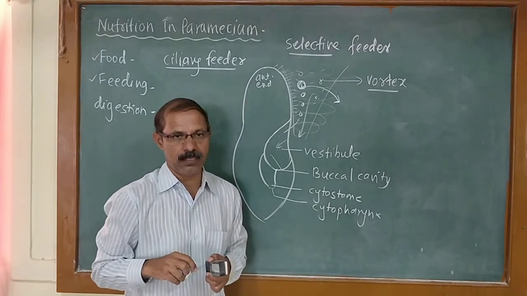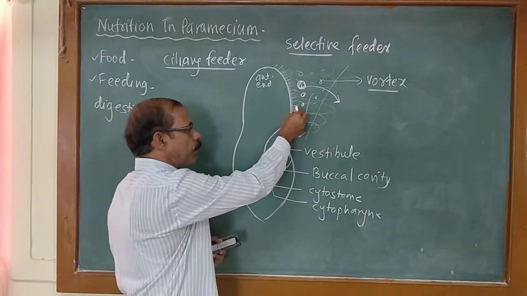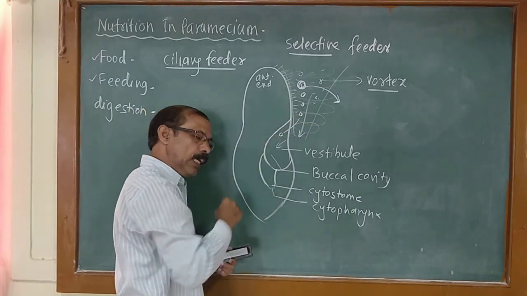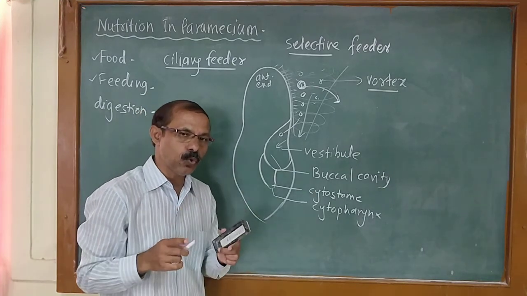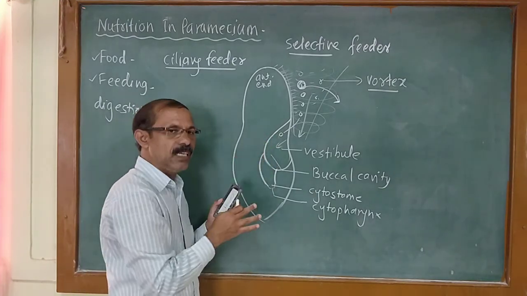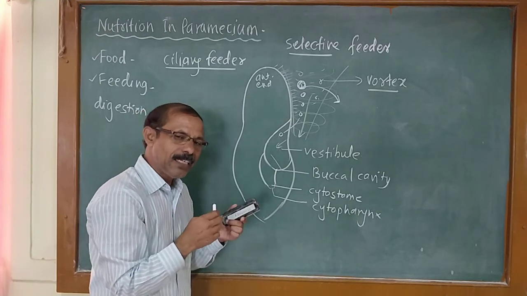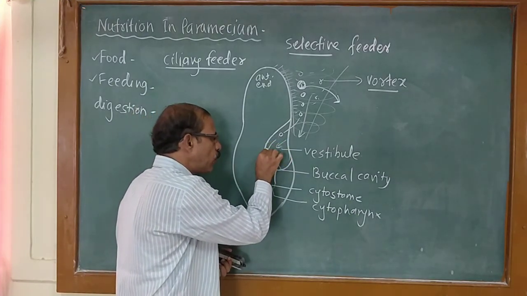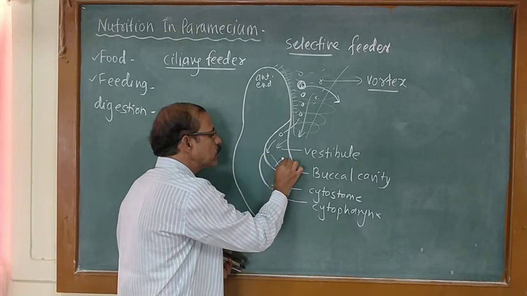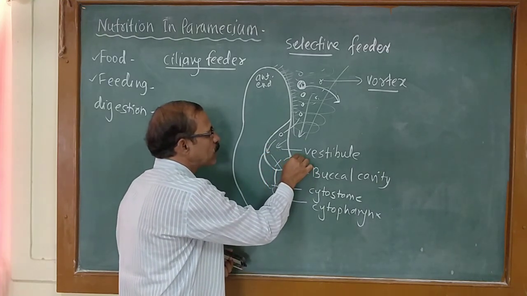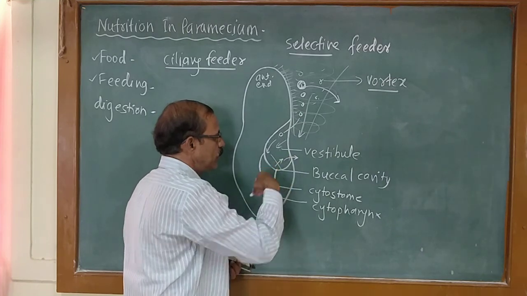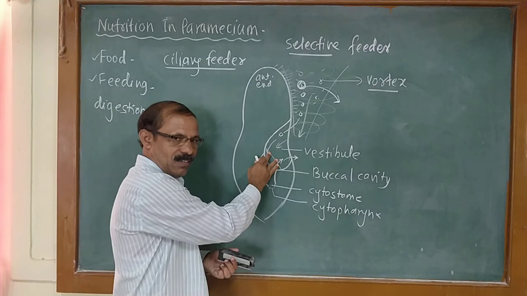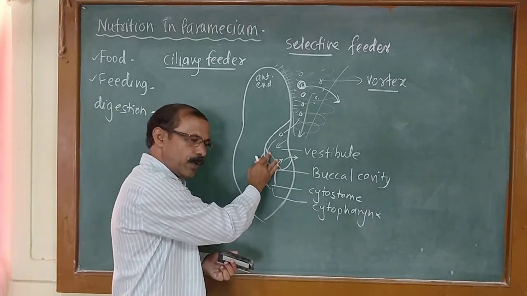inside the buccal cavity. And when those food particles enter the buccal cavity, there is also a special type of cilia, the buccal ciliature, and that special type of cilia produces a particular in-current as well as ex-current water. It means two paths are produced inside the vestibule.